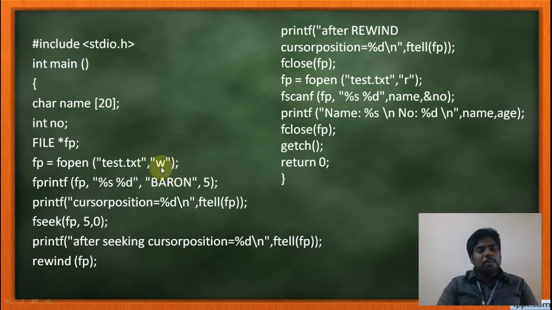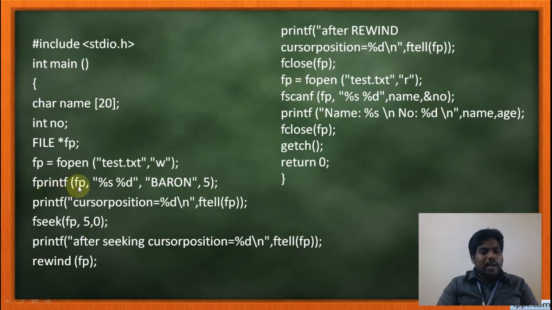If you are using this W write mode, you can only use write functions. So what I am going to do is print two values inside the file. I opened the file, right? What's the file name? test.txt. Now I am going to write some contents inside this file. So I am using fprintf, that is file printf.